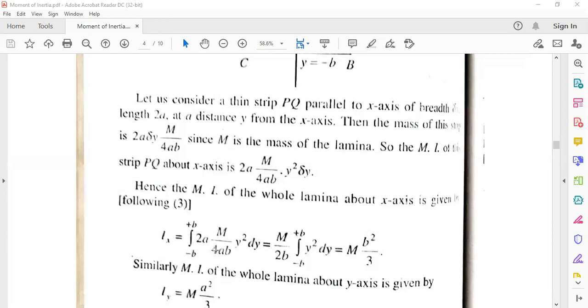Now a cancels, and 4 and 2 cancel, so it is m by 2b. M by 2b is a constant, so it comes out of the integration: m by 2b integral from minus b to plus b of y square dy. Y square dy gives y cube by 3, so it will be b cube by 3 plus b cube by 3, that is 2b cube by 3. With m by 2b, after cancelling, it becomes m b square by 3.